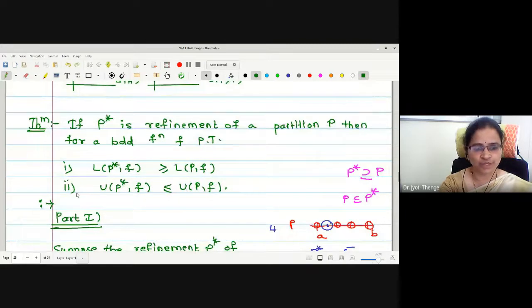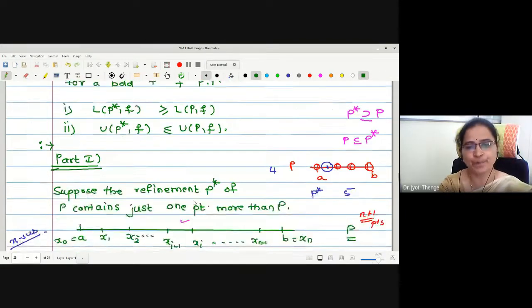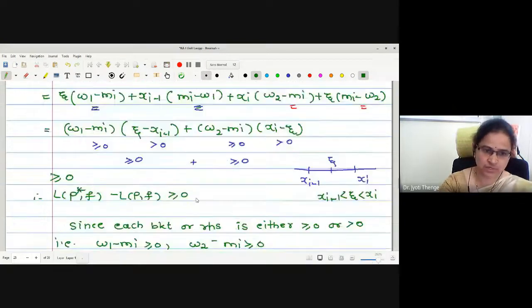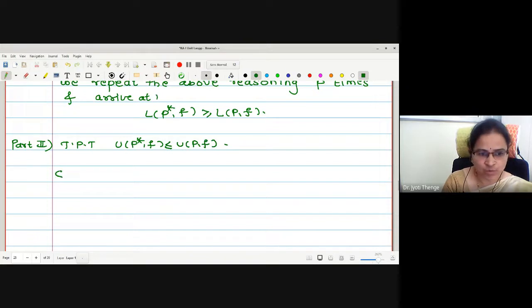Now let us go for the second part. In the second part, our aim is to show that the upper sum decreases with respect to partition. Let me write part 2. What to prove in this part? UP star F is less than or equal to UPF. Again the same process. Suppose we were considering 1 extra point. Suppose P star is a refinement. Everything you have to write the same.